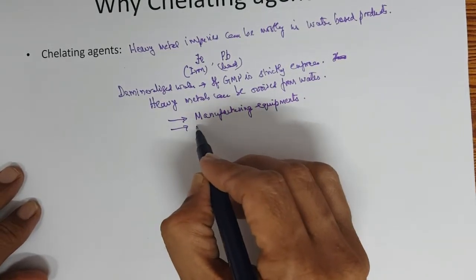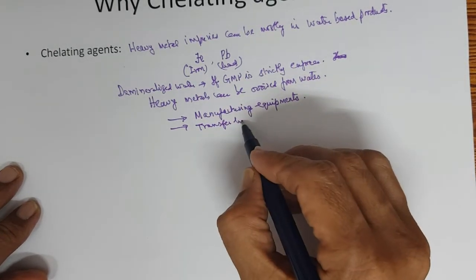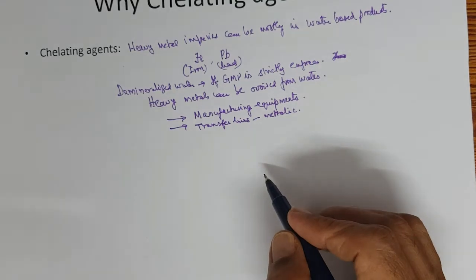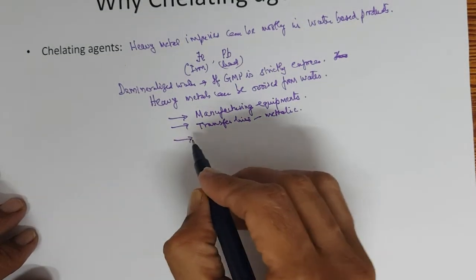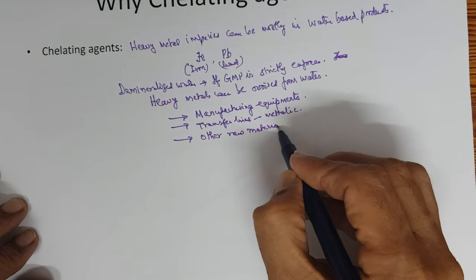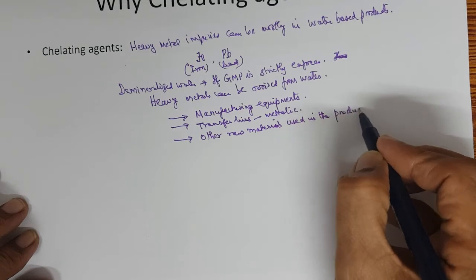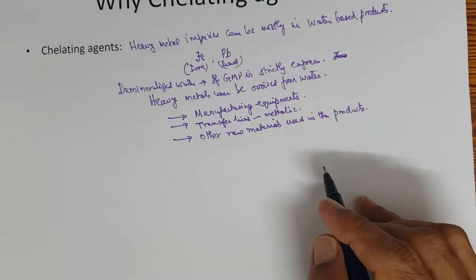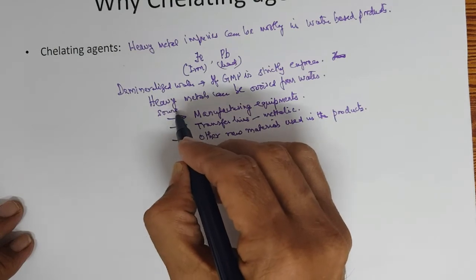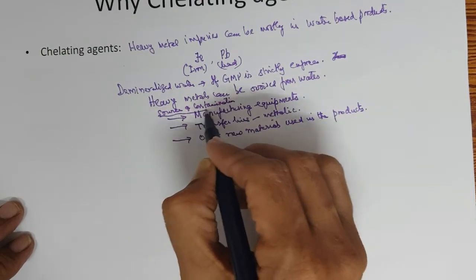If it is product transfer lines, if it is metallic lines, product transfer lines and other raw materials used in the product, for example surfactants, can have heavy metal contamination.